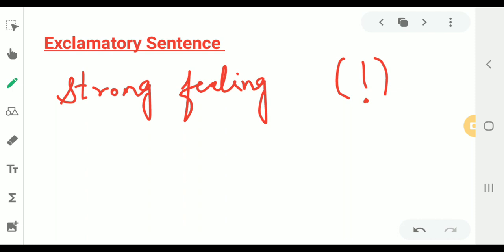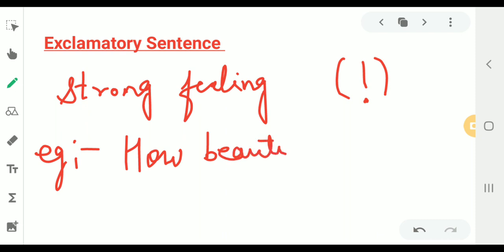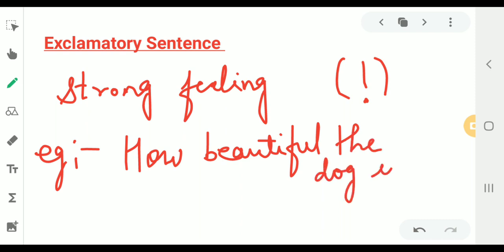A sentence that expresses a strong feeling is called an exclamatory sentence, and it ends with an exclamation mark. And here can be the example. How beautiful the dog is! Exclamation mark. Suggest few examples.